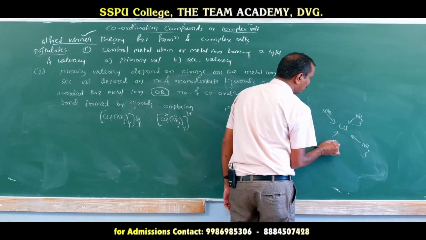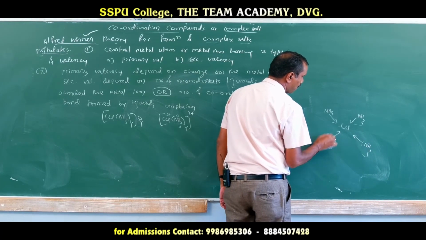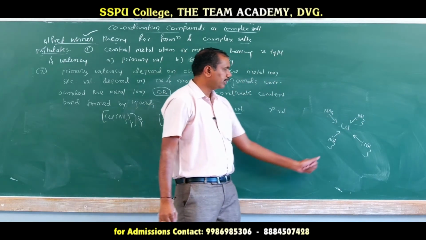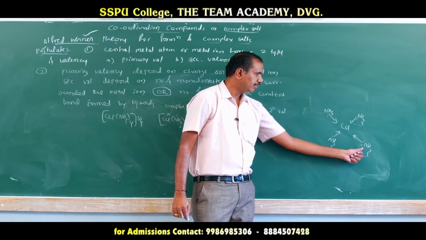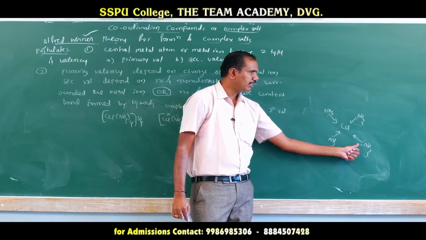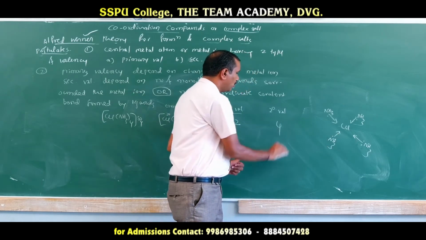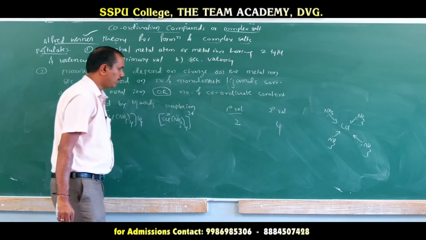Why? Each can donate one pair of electrons. Those that can donate at least 1 pair of electrons are called ligands. There are 4 ammines, 4 monodentate ligands, hence the coordination number is 4, which is made up of 4 coordinate covalent bonds.